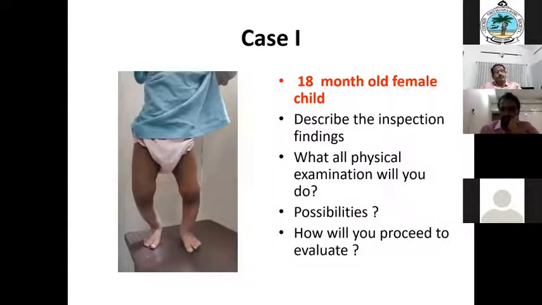Then anything else? Will you palpate the bones? Yes, sir. Which all bones? Sir, it involves the knee joint, so we will palpate the tibial as well as the femoral condyles. The proximal tibia and distal femur you have to palpate, isn't it?